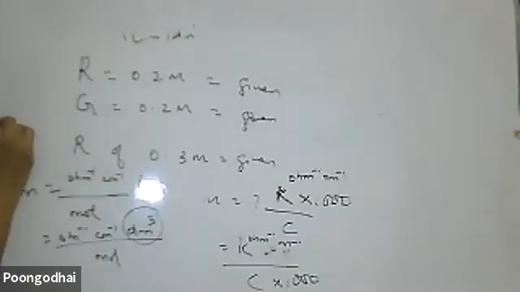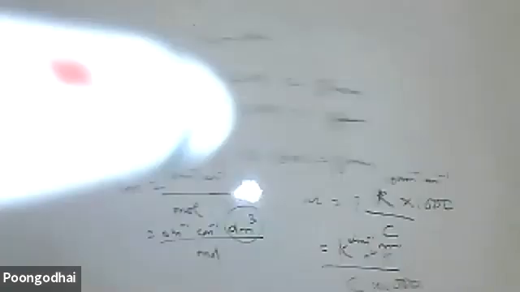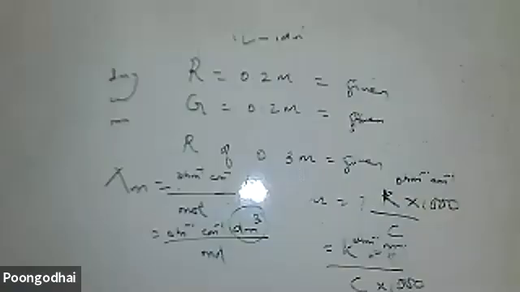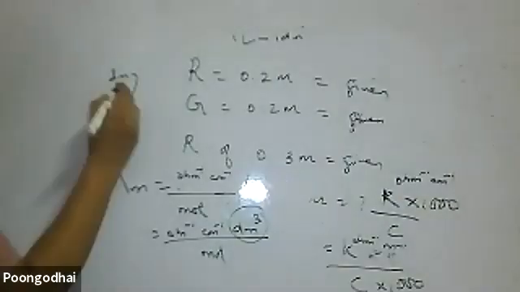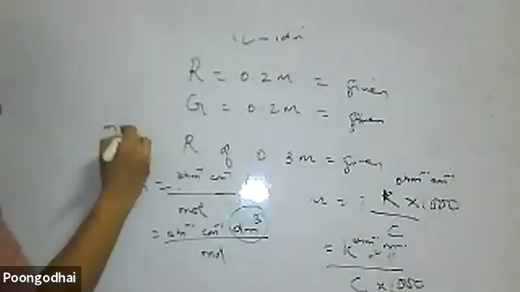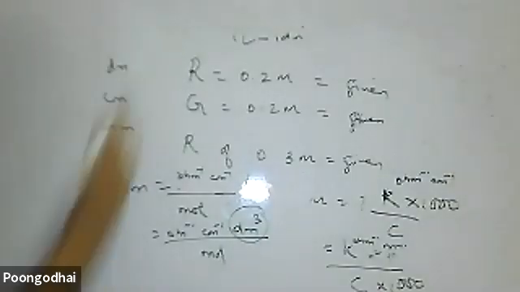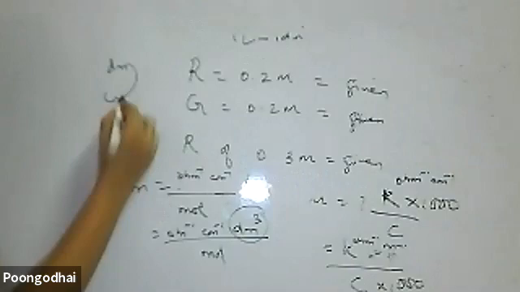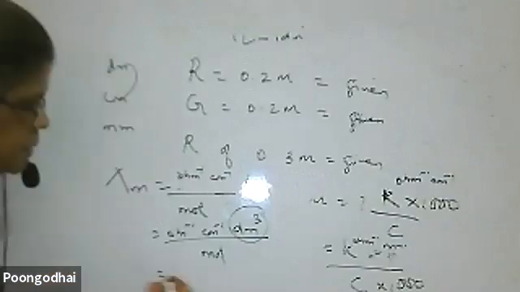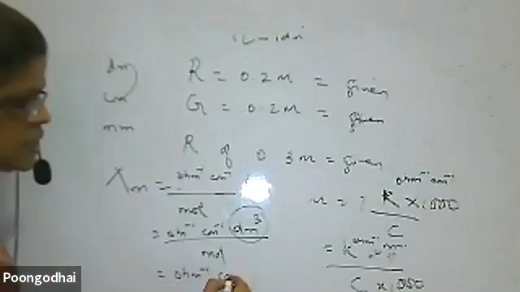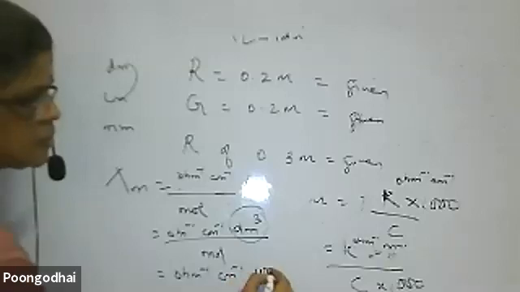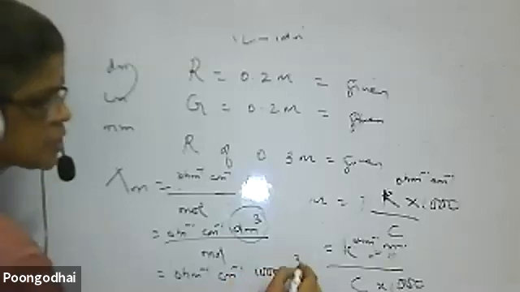Millimeter, centimeter, decimeter. I want to convert decimeter cube into centimeter cube, so I multiply by 1000, which gives 1000 centimeter cube by mole.